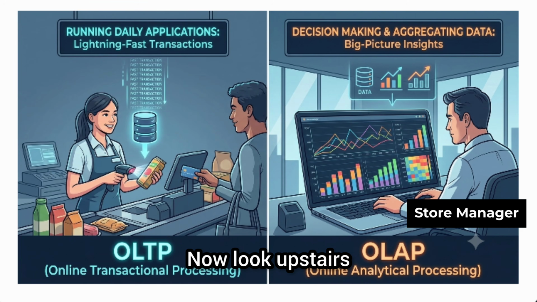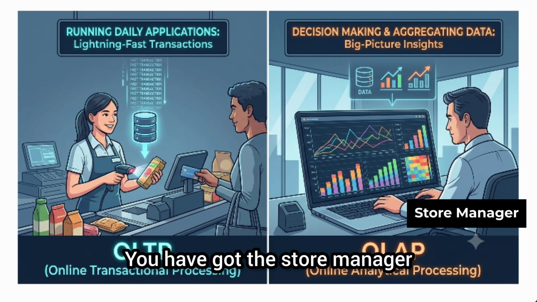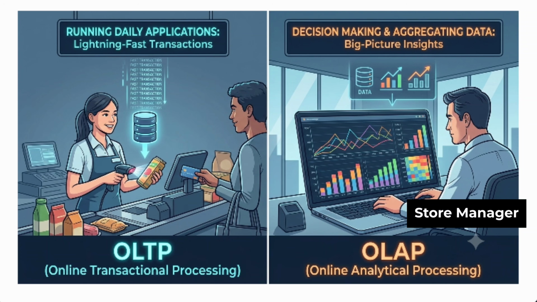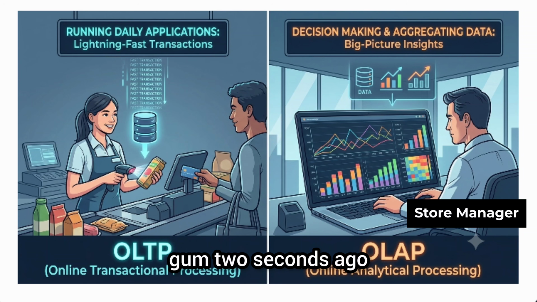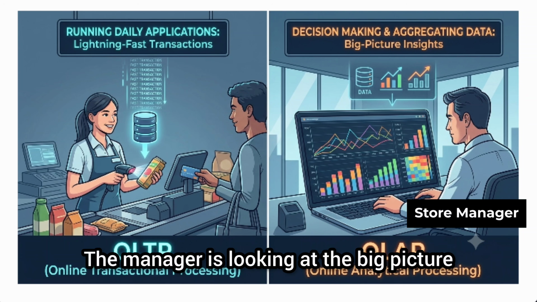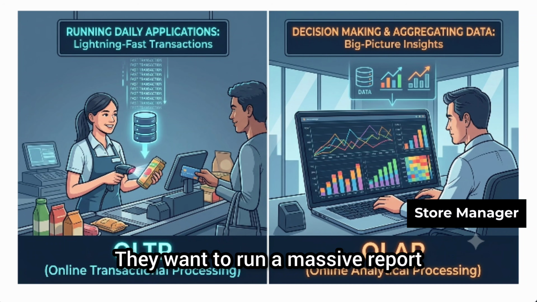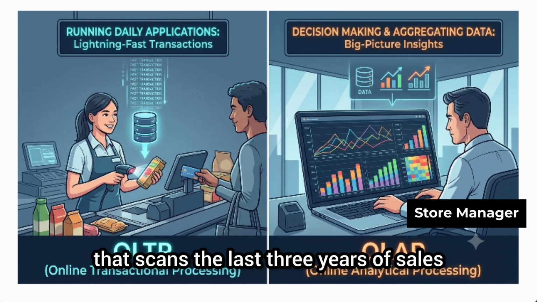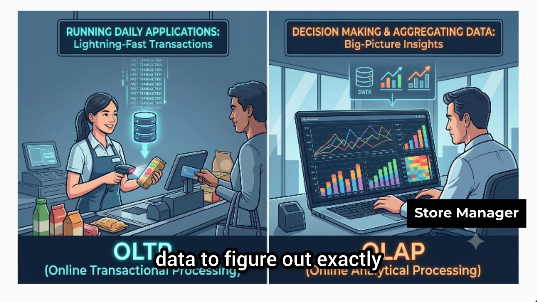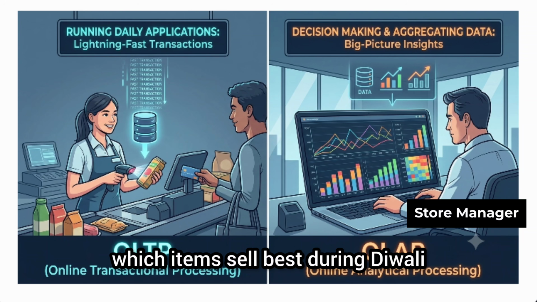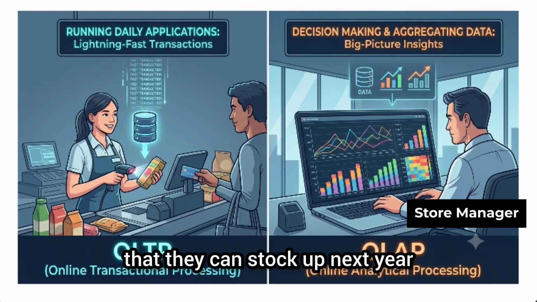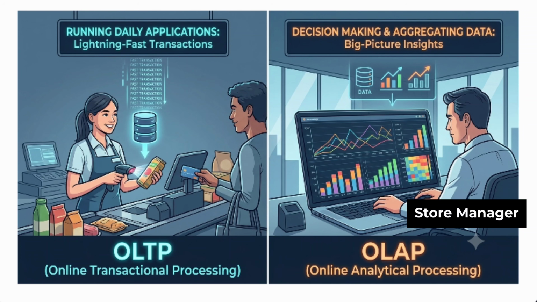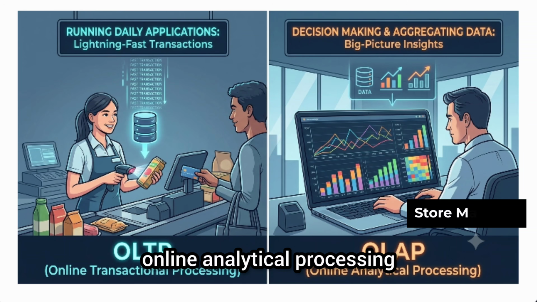Now look upstairs. You have the store manager sitting in the office. The manager doesn't care that someone just bought a single pack of gum 2 seconds ago. The manager is looking at the big picture. They want to run a massive report that scans the last 3 years of sales data to figure out exactly which items sell best during Diwali or during Christmas so that they can stock up next year. So that system is OLAP, online analytical processing.